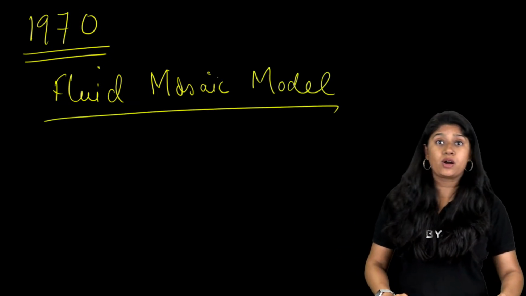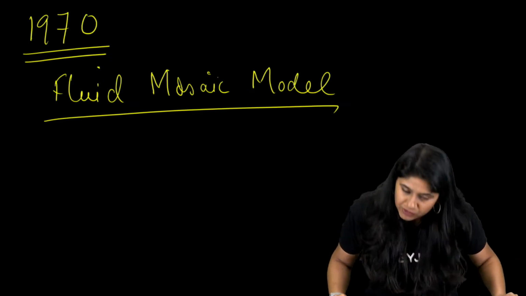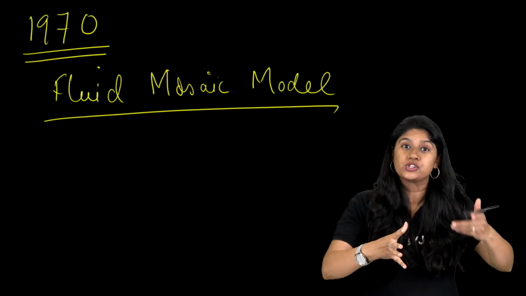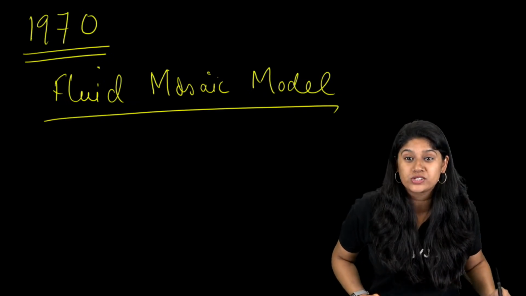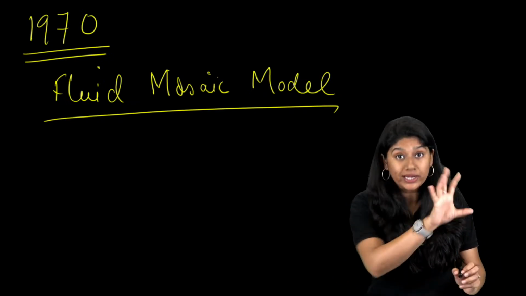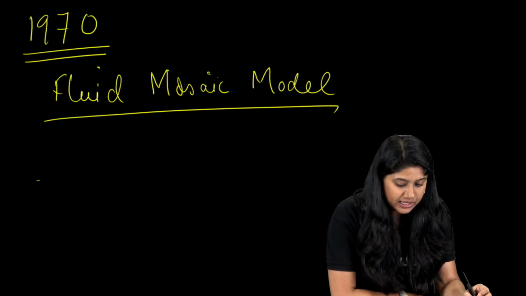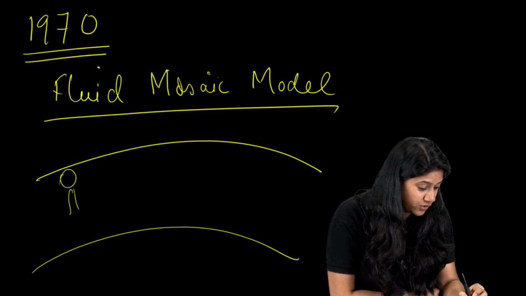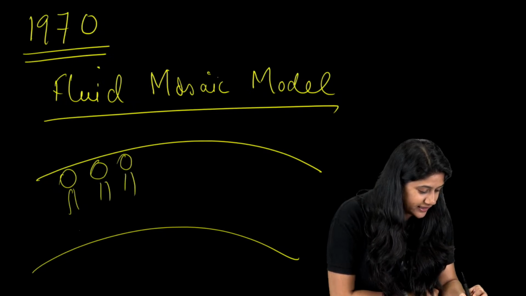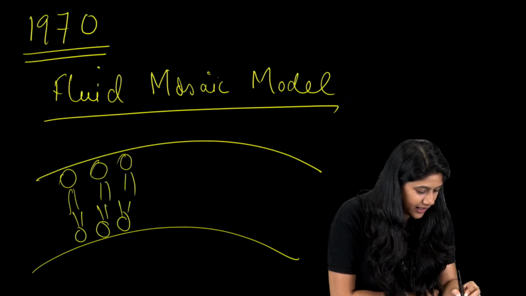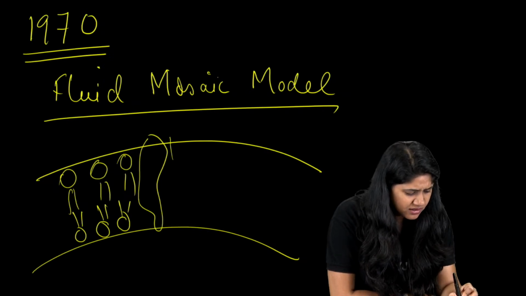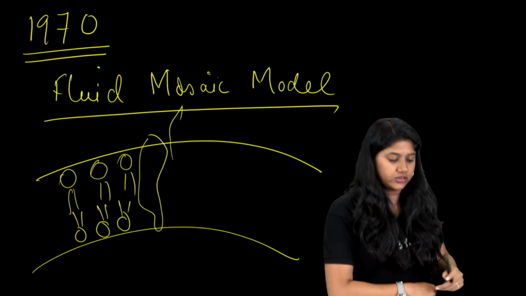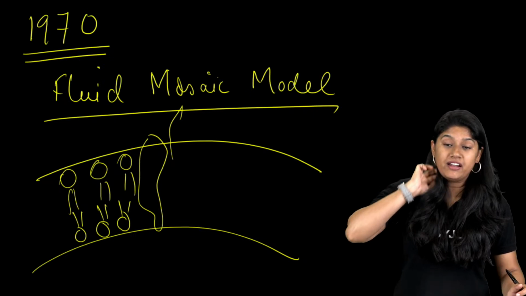Remember this word because in your higher standard, if you are opting for biology, you will be learning about it. And of course, according to this particular model, this is how the plasma membrane looks. We have phospholipids like this. And of course, we have some proteins, cholesterol, etc. Okay? Very good.